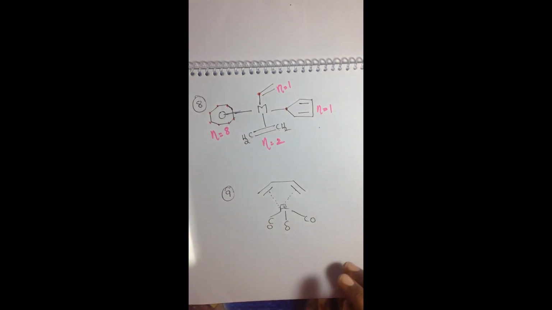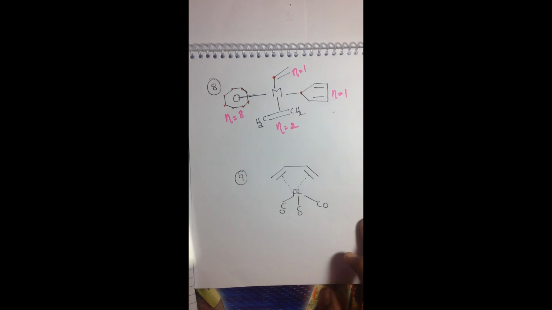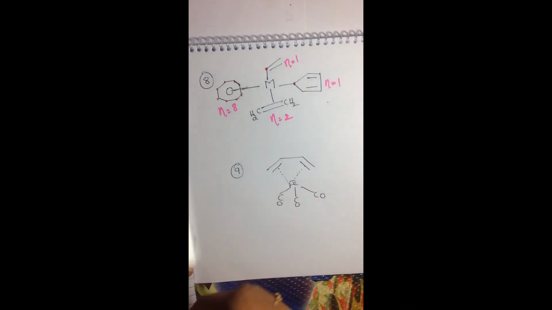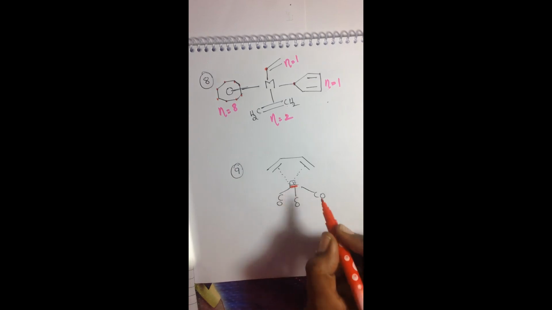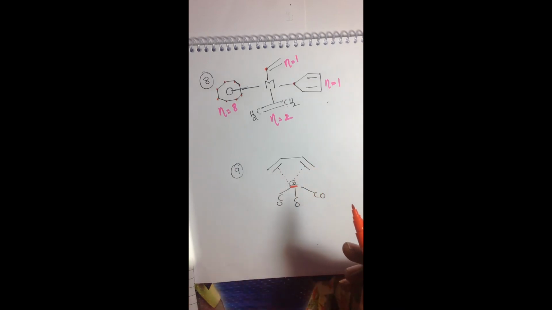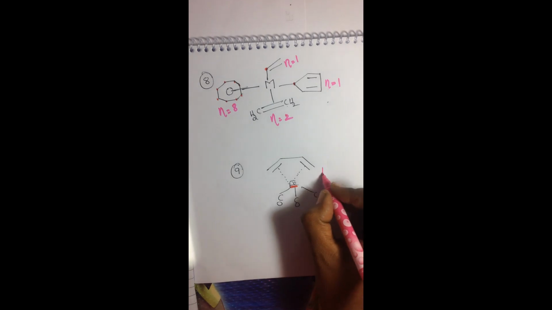Have you understood clearly? Next, in this example the metal iron is attached to 2 pi bonds. So what about its hapticity? 2 plus 2 is eta equal to 4.